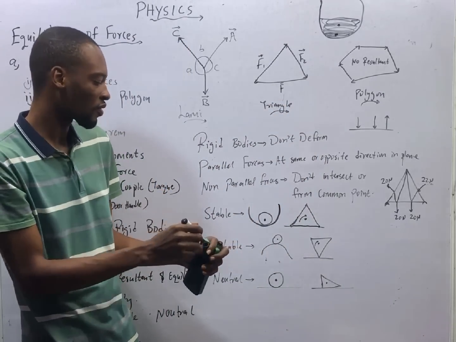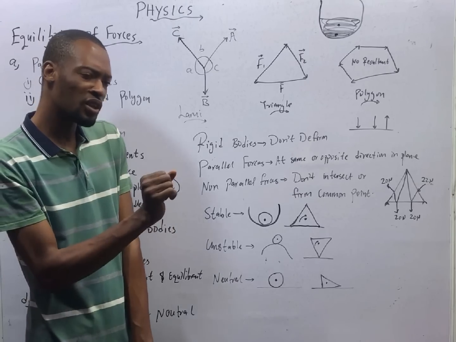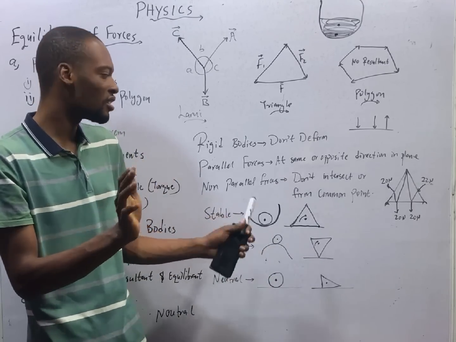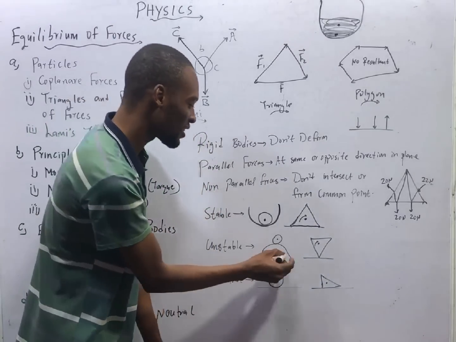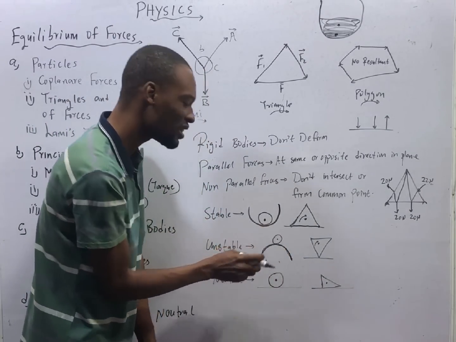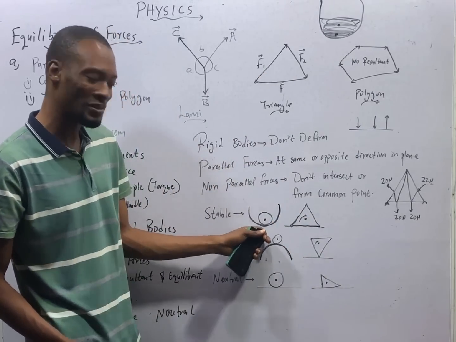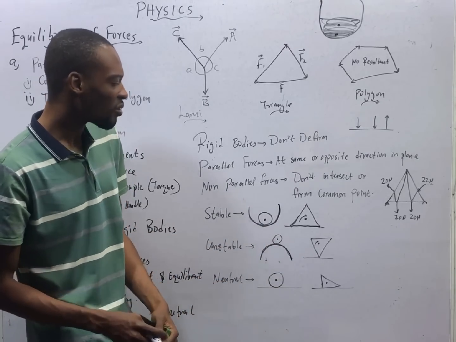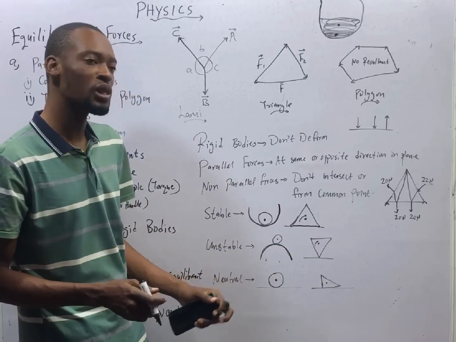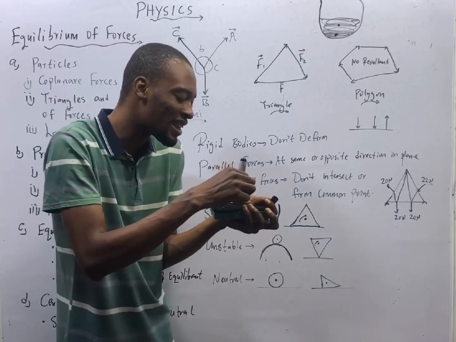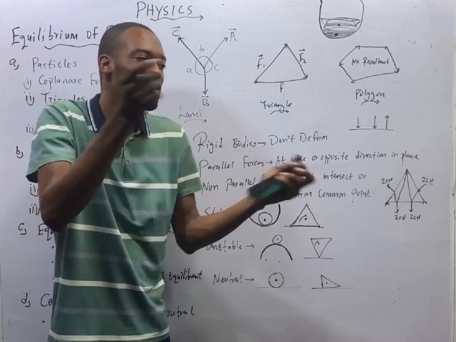It is stable. Unstable equilibrium is when you displace an object slightly, then the center of gravity changes entirely, and it moves, it doesn't come back. Look at something like this, a heel or a tip like this. You put a ball like this, once you touch this ball, it's rolling, it's going up and down. So this is an unstable equilibrium. Now a cone lying on its tip is in unstable equilibrium. If you manage to stand this cone like this, it stands. By the time you touch it a little, it has gone.